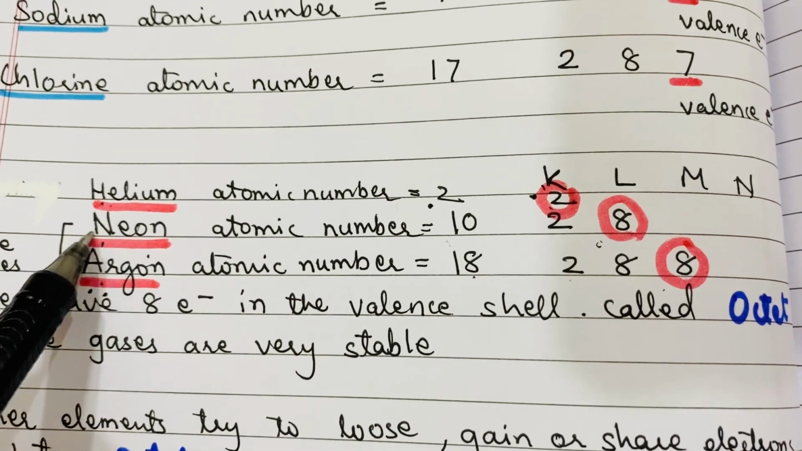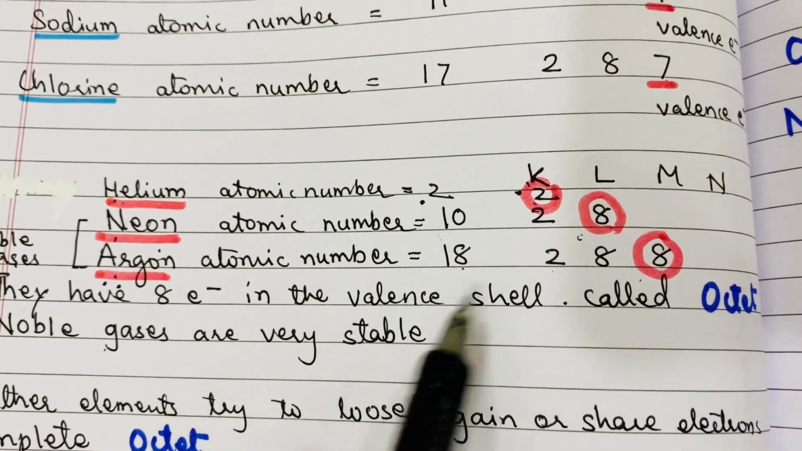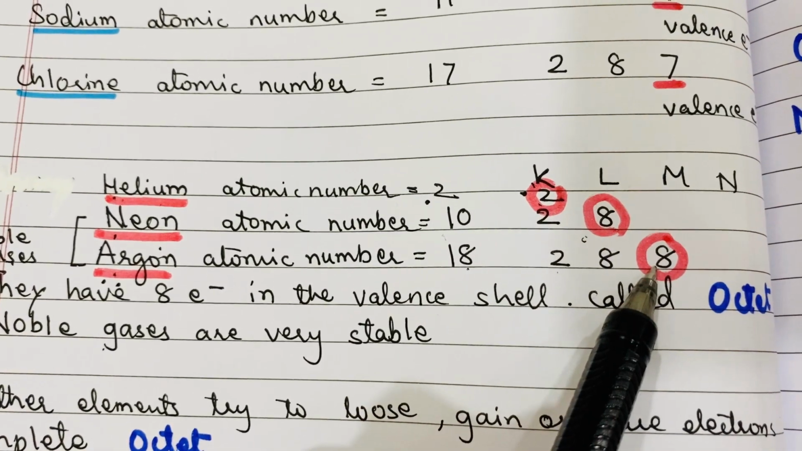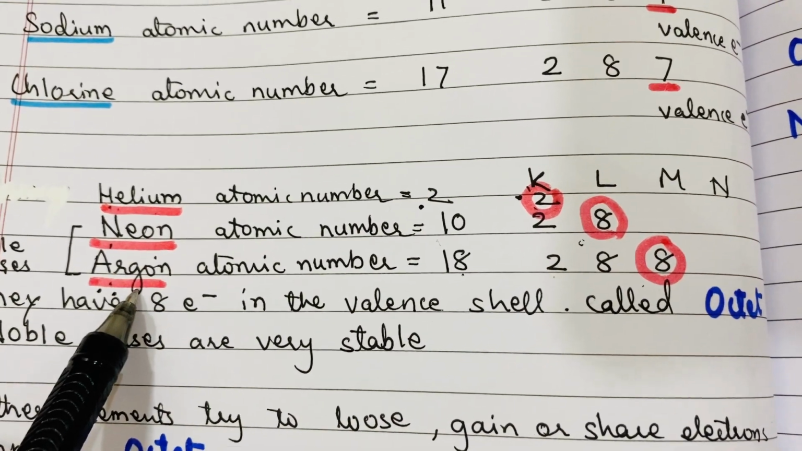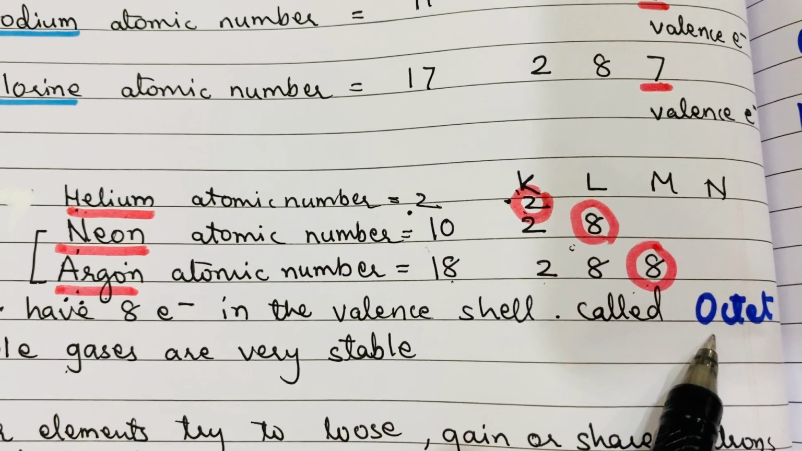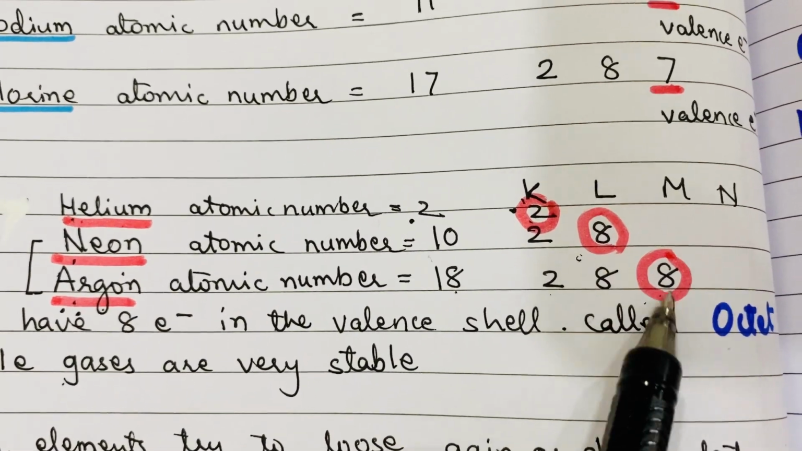So such gases are very stable. They have a very stable electronic configuration because in the outermost orbit they have 8 electrons. That's why these gases are called noble gases. And these 8 electrons are called an octet. That means these elements have an octet in them.